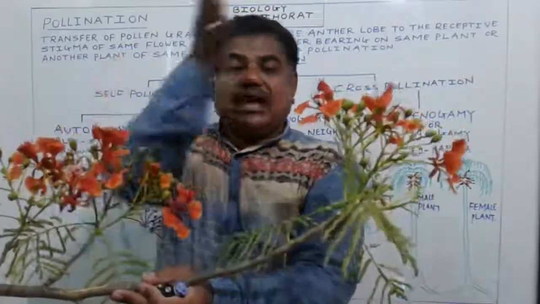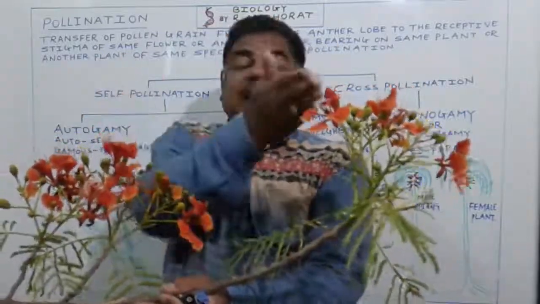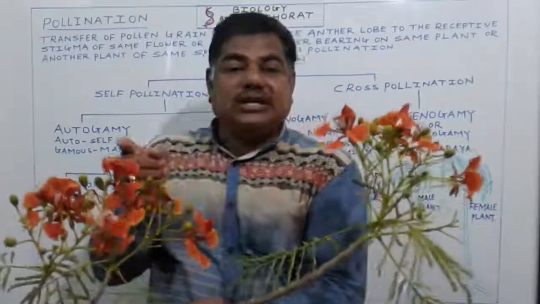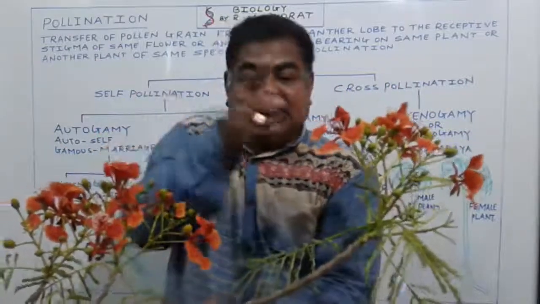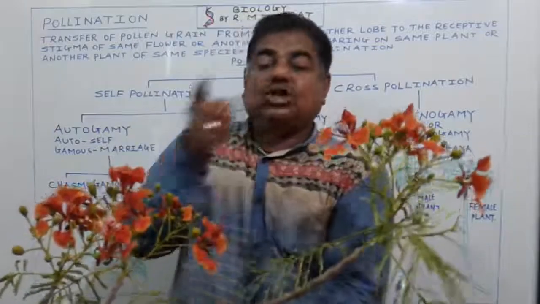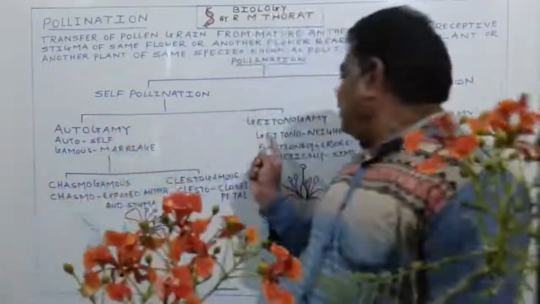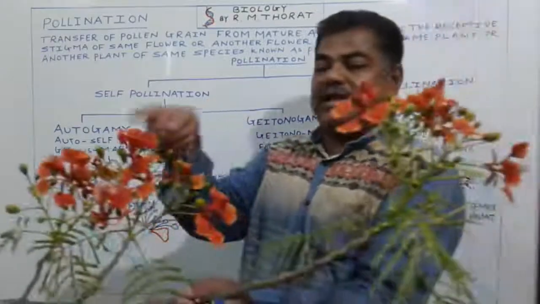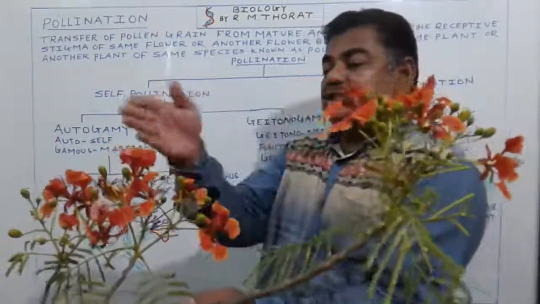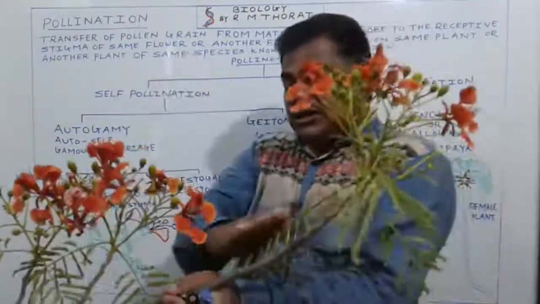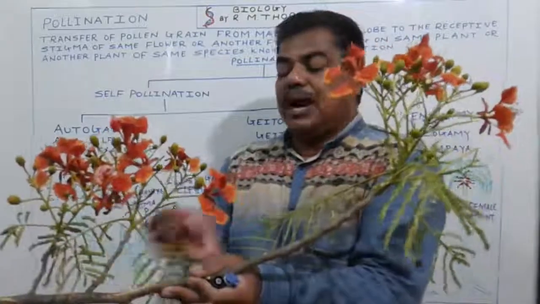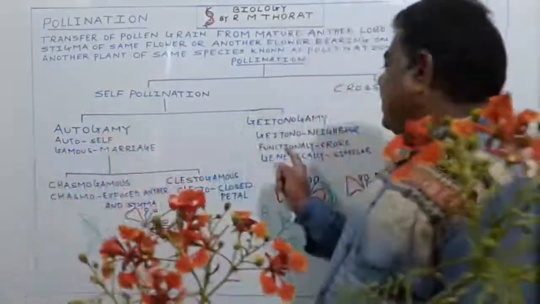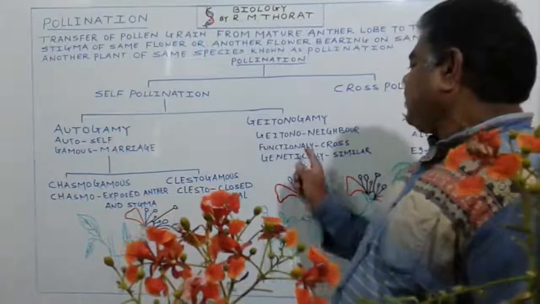Such type of pollination we call geitonogamy. Geitonogamy, marriage with a neighbor. Geiton here means a neighbor and gamy means a marriage. These are two flowers present on the same branch or on the same plant or on the same twig. That is geitonogamy.